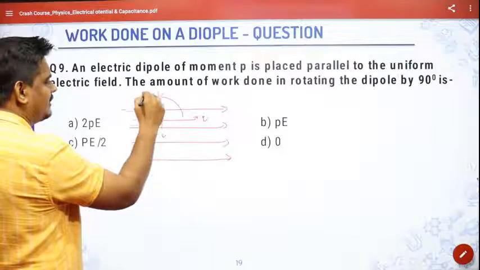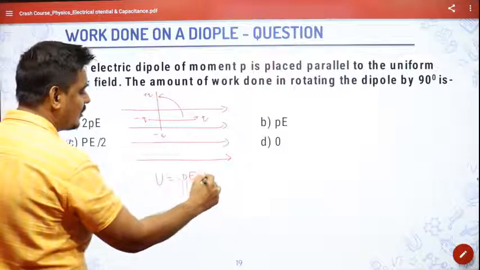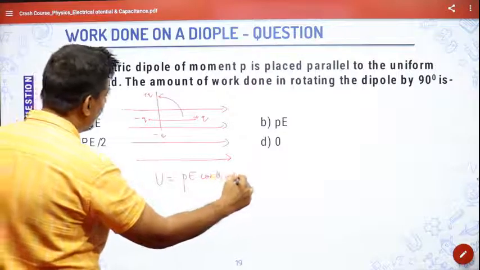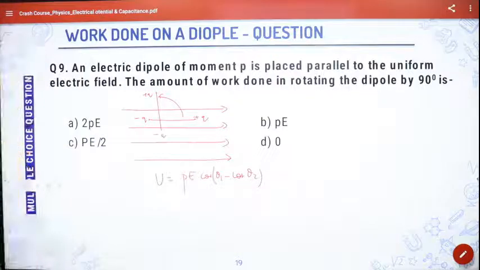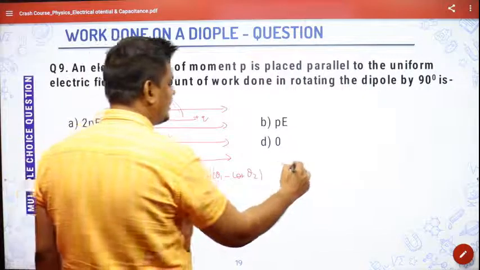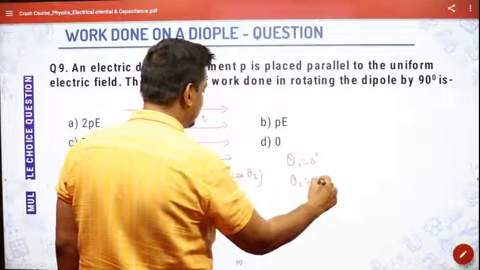We have the formula U is equal to PE (cos theta 1 minus cos theta 2). From where to where are they asking? They're asking from 0 to 90. So theta 1 is 0 here and theta 2 is 90 here, nothing else.